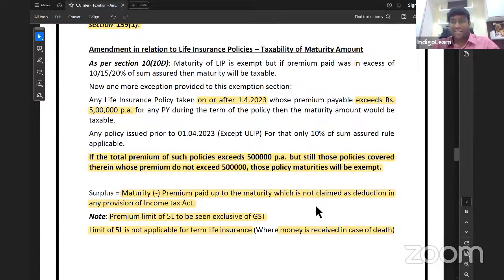That is also important. So if policy is taken on or after 1/4/2023, we look at two conditions. Condition number 1, premium payable does not exceed 5 lakh per annum. And condition number 2, premium payable does not exceed 10% of sum assured. Two conditions we'll check. So that is the story of amendment in relation to life insurance policy. Very, very important discussion.